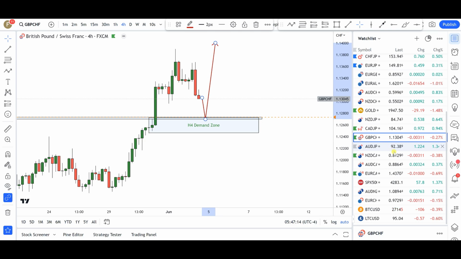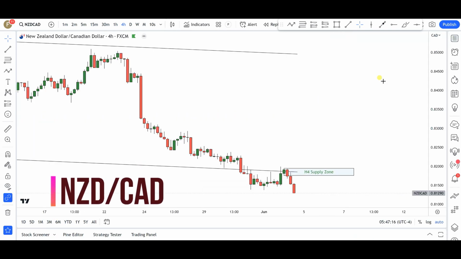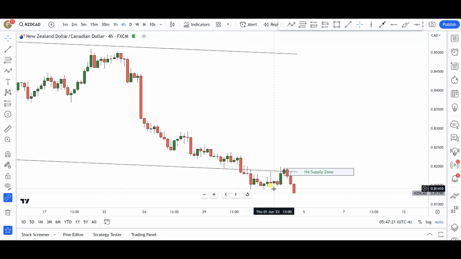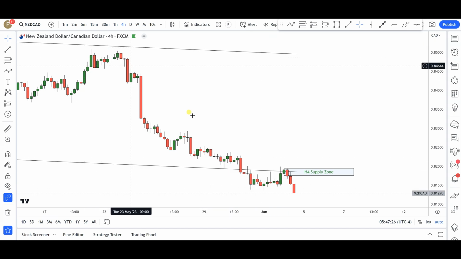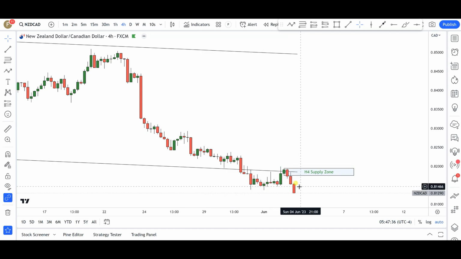Next up is going to be New Zealand dollar Canadian dollar. Again, one of my favorite plays going into next week. New Zealand dollar continues to weaken across the board, and as you can see here, this market has just been plummeting to the downside. Now we are also expecting Canadian dollar to strengthen as we go into next week. So a weak New Zealand dollar and a strengthening Canadian dollar, guys, means a super bearish New Zealand dollar Canadian dollar. And again, remember, all of this is pending the outcome of the news we have coming from the OPEC meetings on Sunday. So take this analysis with a pinch of salt.